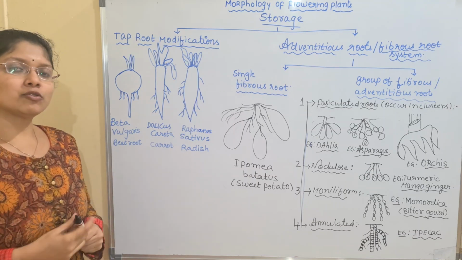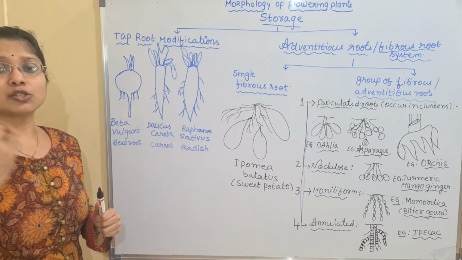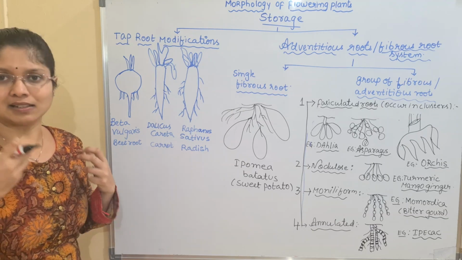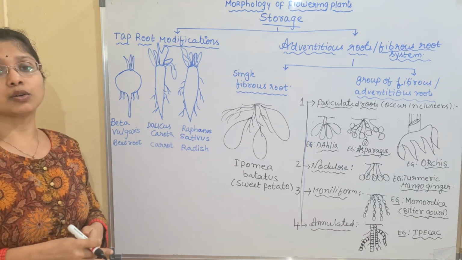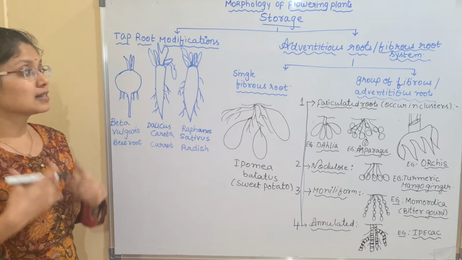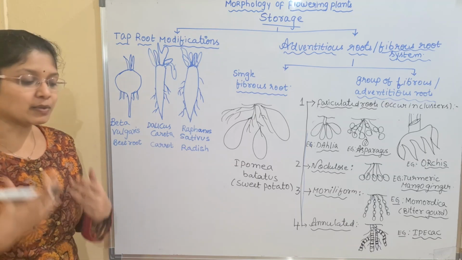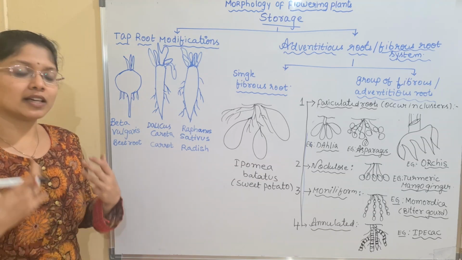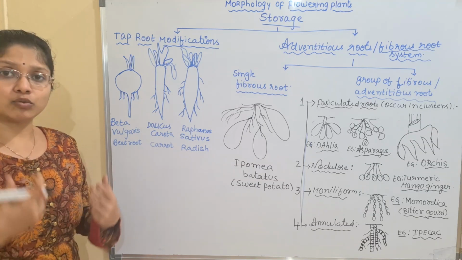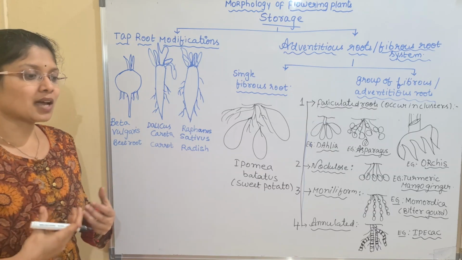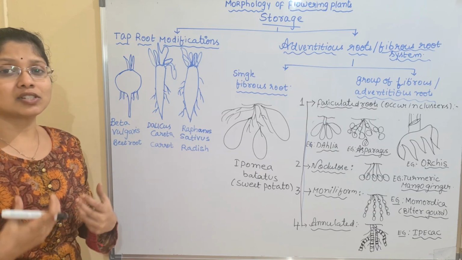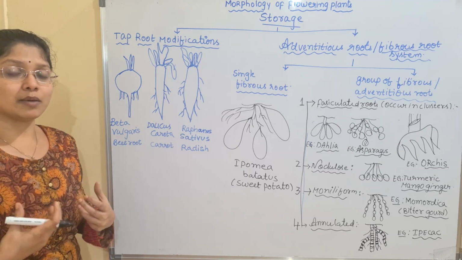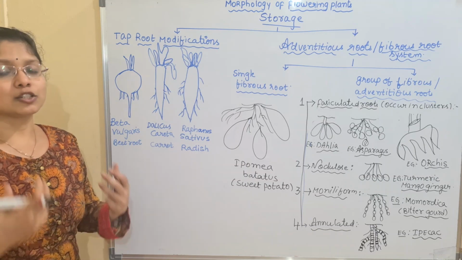The storage compounds: we all know the plants will be storing starch, and the starch is generally produced inside the leaves. Then what is the need for the plant to store this excessive amount of starch? Because there might be some limitation in the availability of sunlight, water or nutrients, or sometimes the plant will be in an inactive state during the winter or unfavorable condition. At that time, the plant requires the stored food.